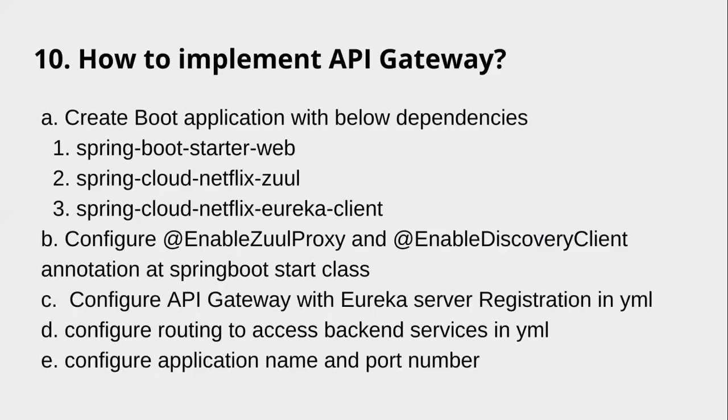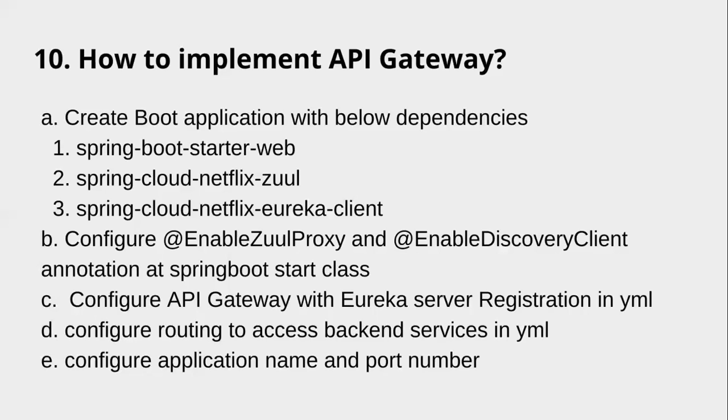Next one, configure routing. The API gateway is the entry point for all the requests, right? From there, where we need to send that request, that routing is also required here, and we need to configure routing to access backend services in the YML file. Configure the application name and port number also. These are the main steps.